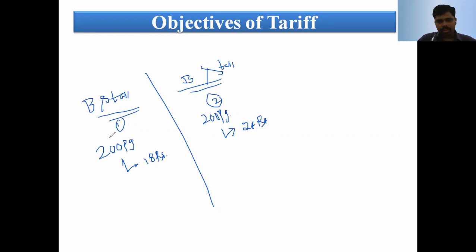Which bookstall do we prefer? From this bookstall to that bookstall, there is a 200-meter distance. Here they are selling for 18 rupees, here for 24 rupees. Obviously, we prefer the 18 rupees because the quality and the quantity are the same, but the price is different. Here the opportunity is there: consumers prefer the particular place wherever the cost is less.